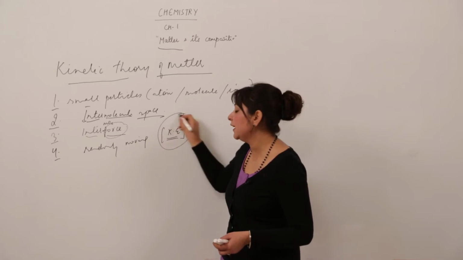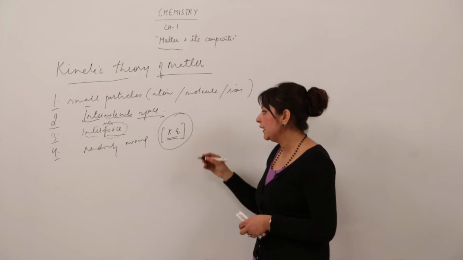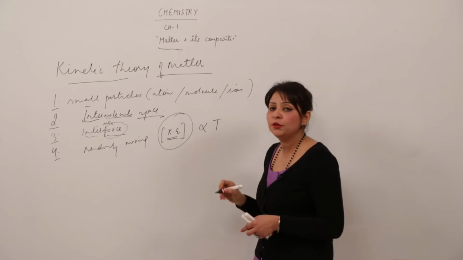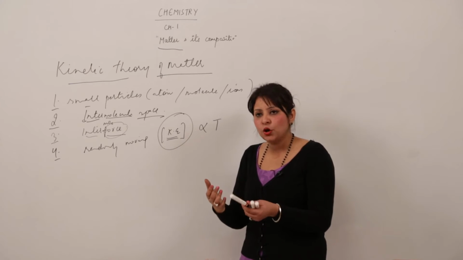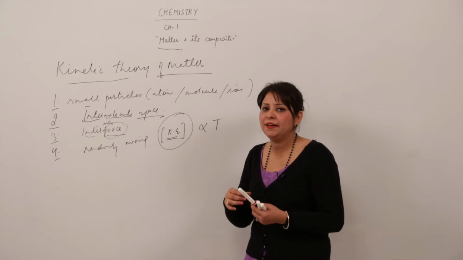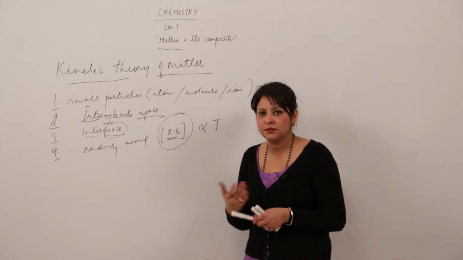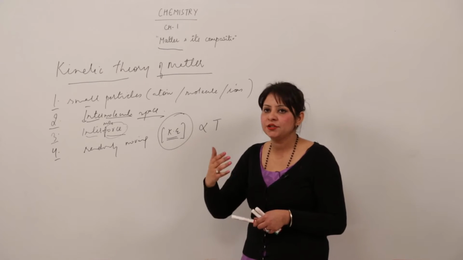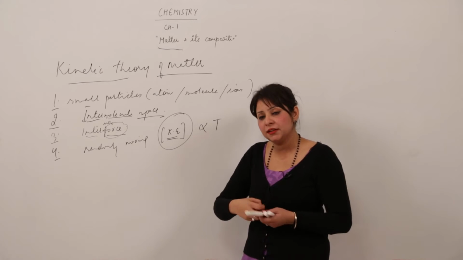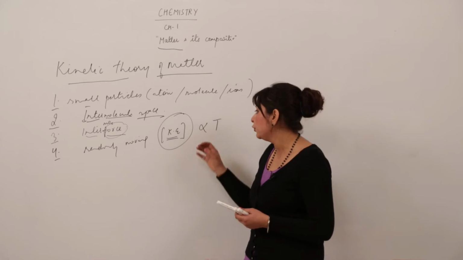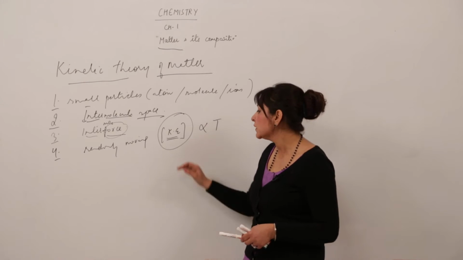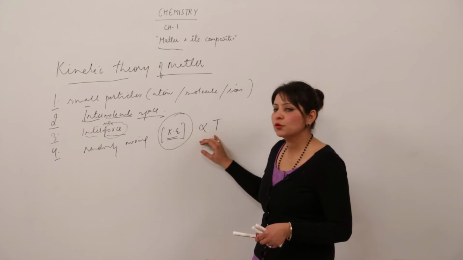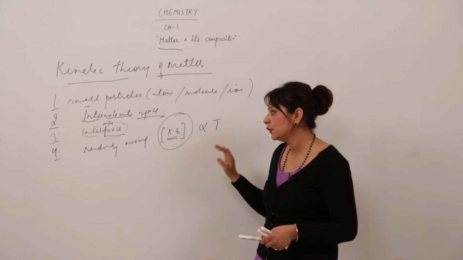How can this energy be increased or decreased? Kinetic energy is directly proportional to temperature. That means it is a function of temperature. As you heat it or as you lower the temperature, the kinetic energy will get affected accordingly. If you heat it, the kinetic energy will increase because the particles' energy will increase. If you decrease the temperature, they will lose energy and the kinetic energy will decrease. So kinetic energy is directly proportional to temperature.